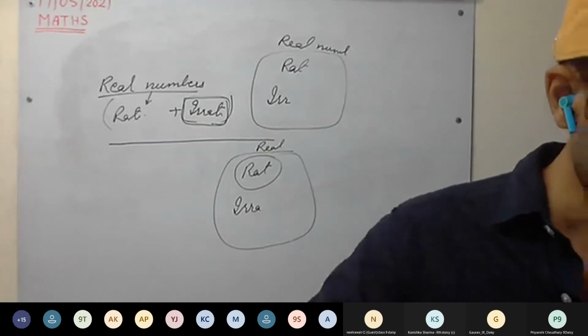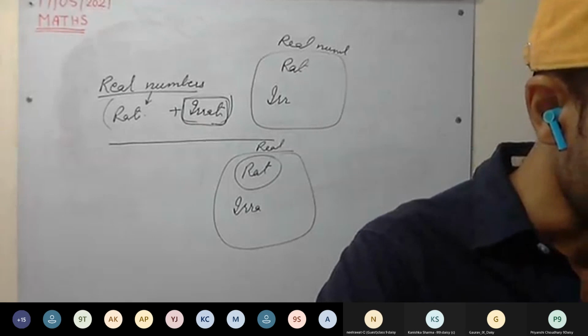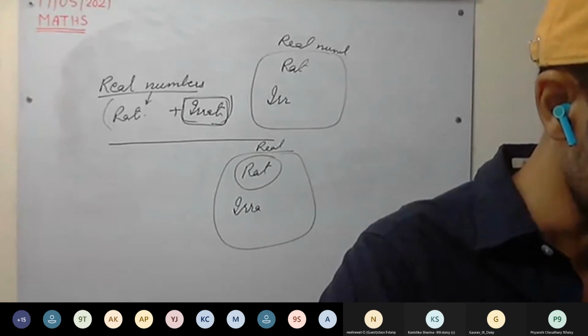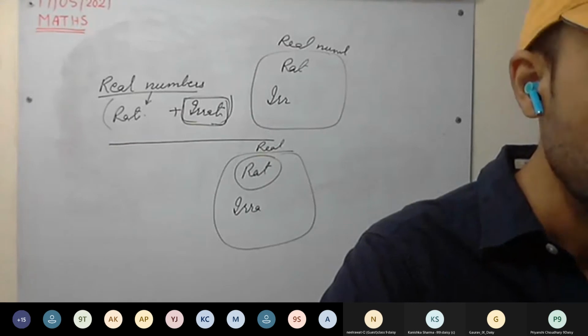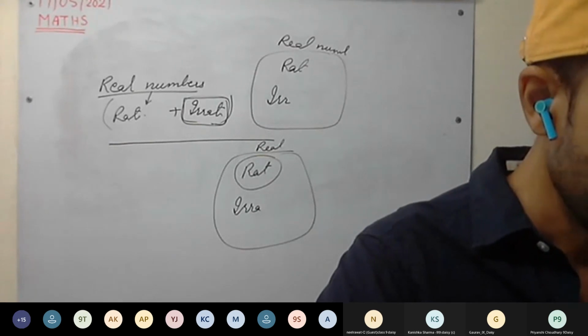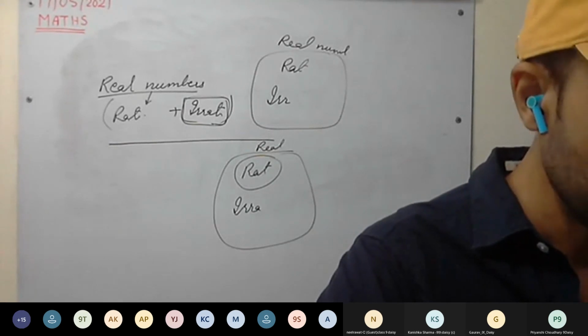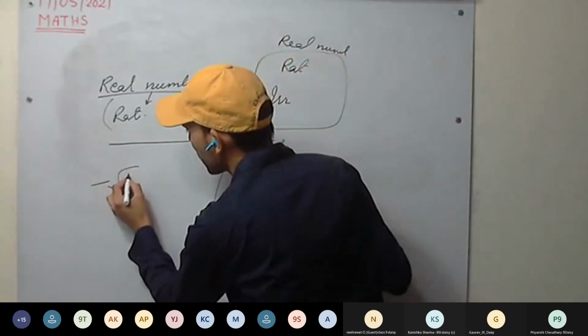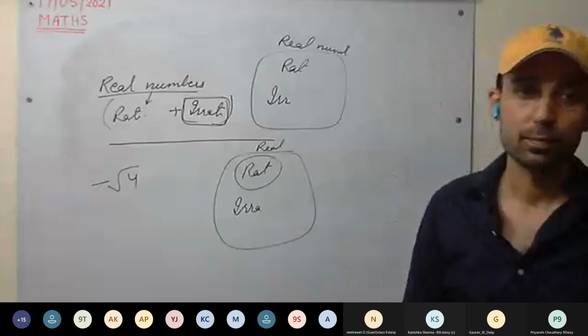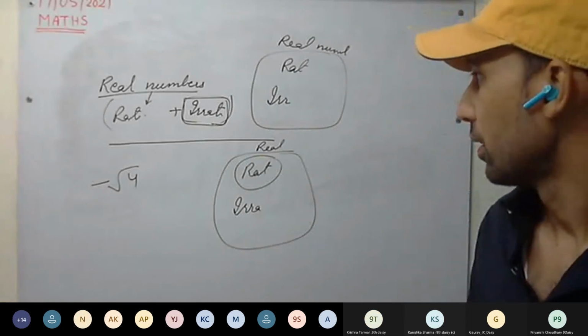Okay, fourth one, do it fast. Set of rational numbers. So we have to find the set of rational numbers. -6 is a rational number. Again, -5/3/4, that is also a rational number. -√4, is it rational or not? No, sir.